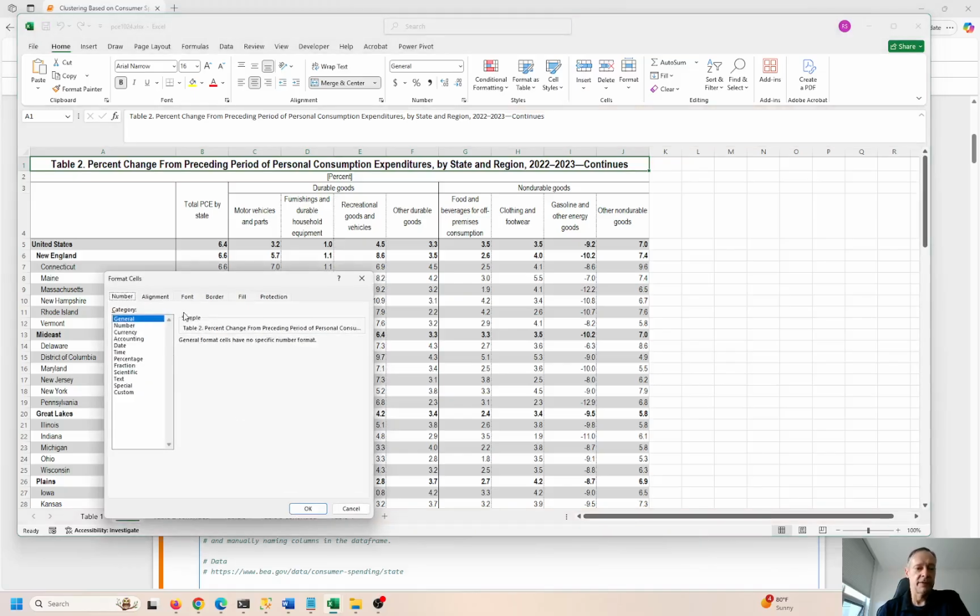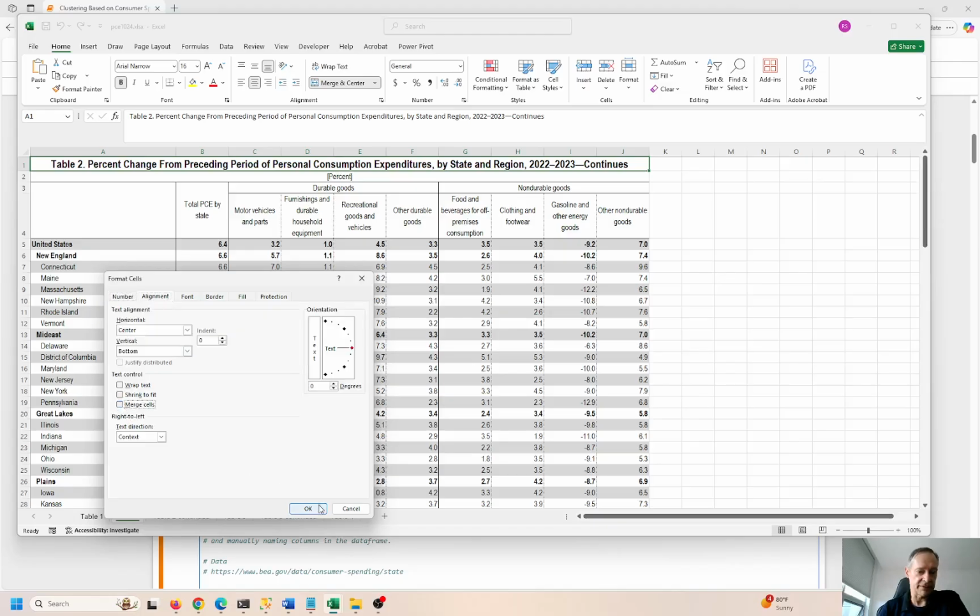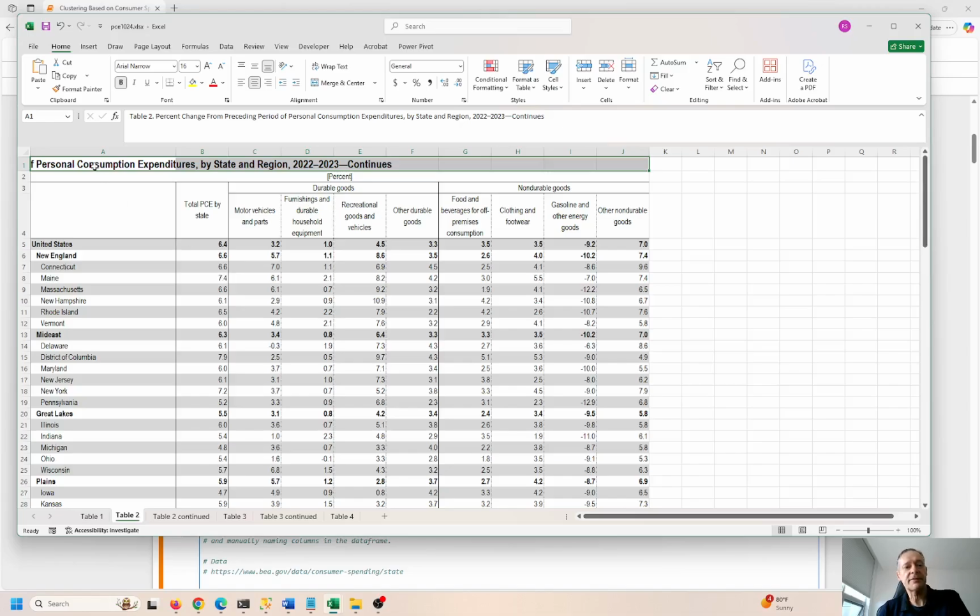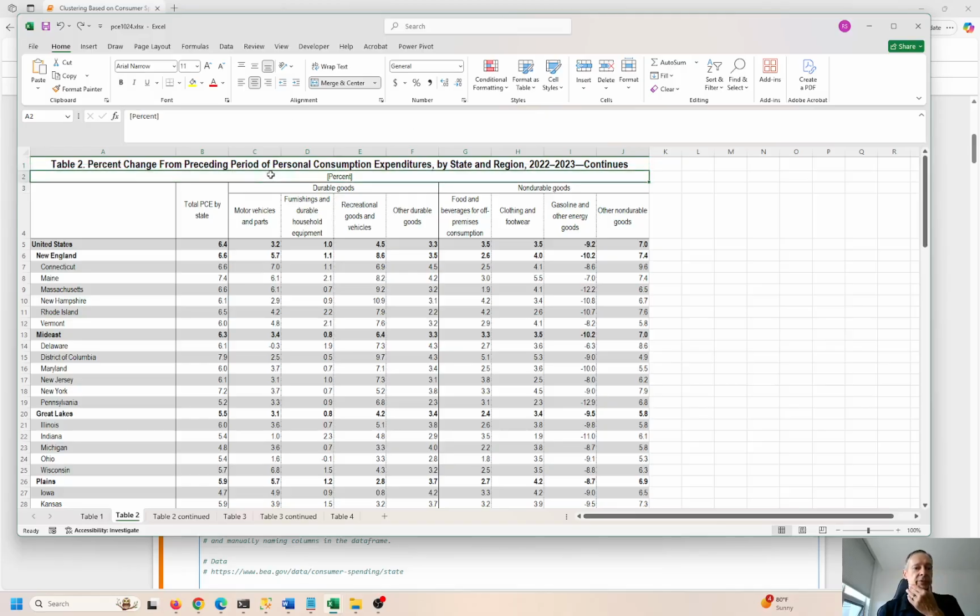They don't really care. So if I go over here to alignment, merge cells, and unmerge this, you can see this really goes from A1 to J1, right? But they have merged these 10 cells into one. So if I do Control Z to undo that, it's really a merged cell. These merged cells are kind of difficult to deal with, but there's ways of handling that. I'll show you in just a second what I'm doing here.